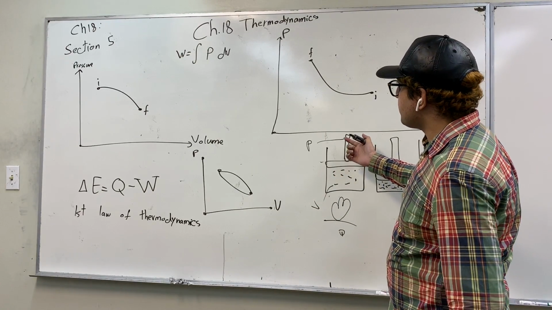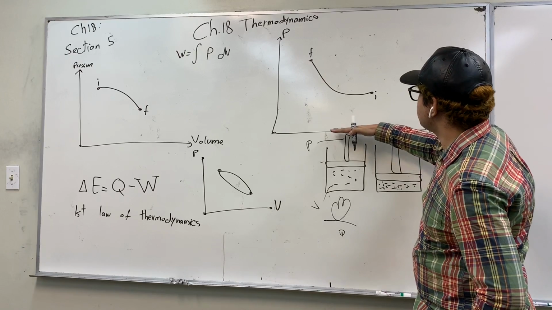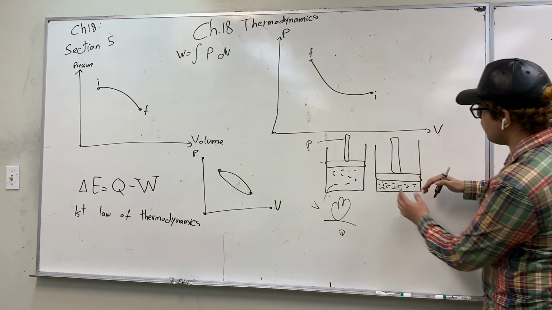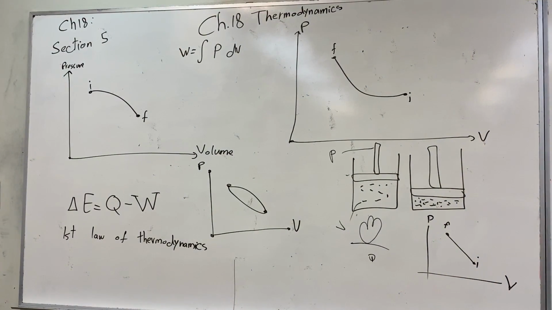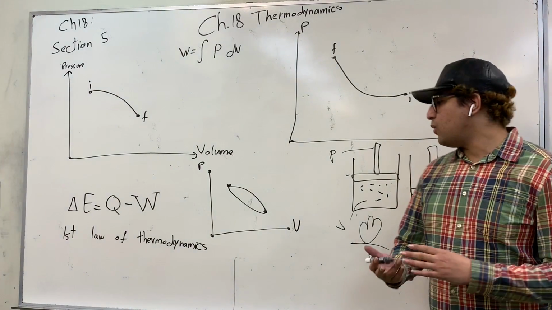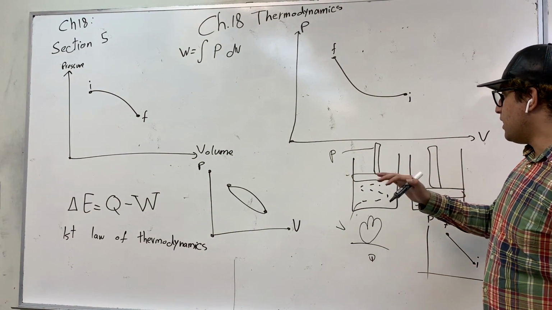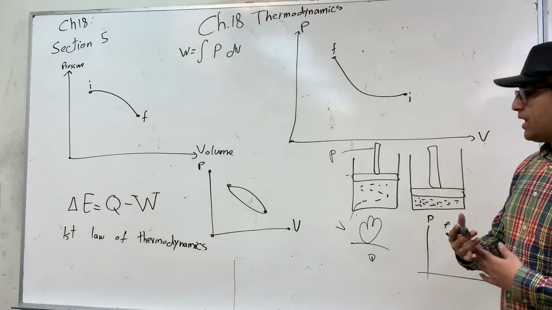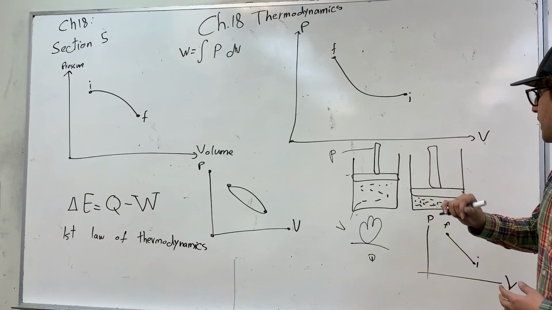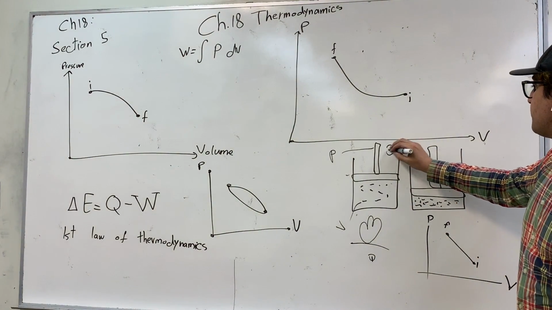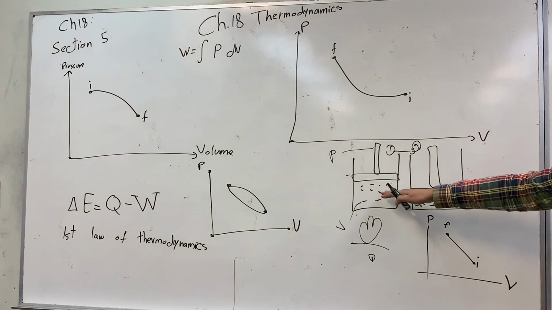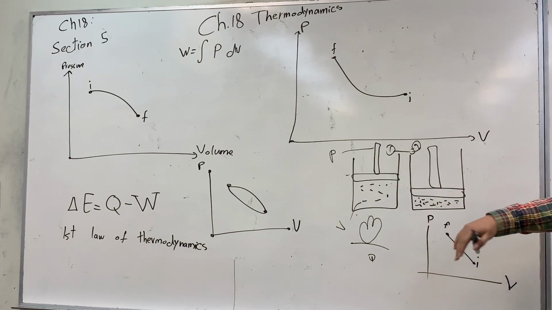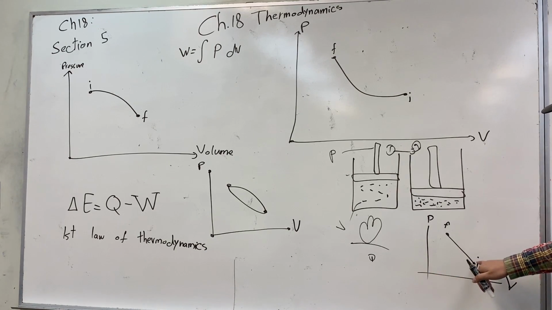If we push the piston downward like this, the volume is going to decrease. So if you push the piston down, the pressure on the gas will increase and the volume of the gas will decrease. And we can represent this process, step 1 to step 2, by this graph. First, we were here. This is the initial point. And we push the piston down, so we increase pressure. So pressure goes up and volume goes down as we move along this line to the final state.